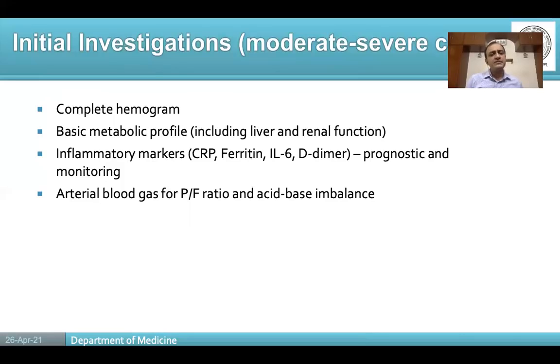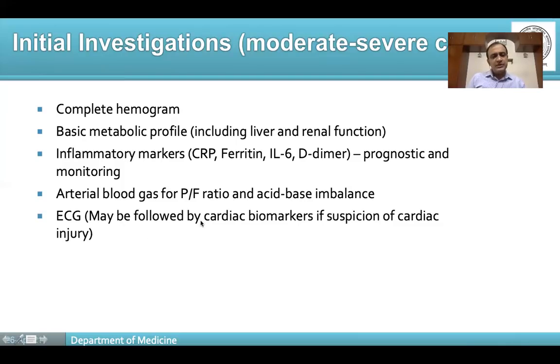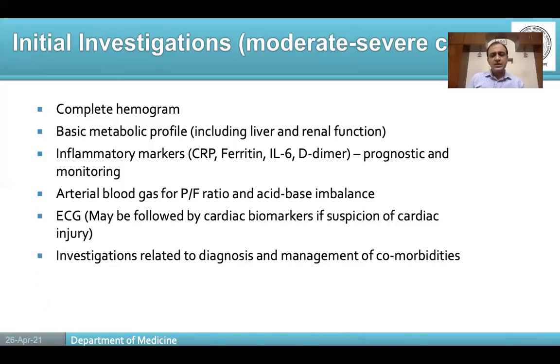Blood investigations like complete hemogram, KFT, LFT, inflammatory markers are usually done on the first day, and depending upon the condition of the patient and the initial results, they may be repeated every 2 or 3 days. If the patient is admitted to the ICU, there might be a case for doing an ABG, or when you are suspecting an acid-base imbalance. ECG is usually done in all patients, depending on the comorbidities. So if the patient has a history of heart failure, we might want to get an echocardiography done.